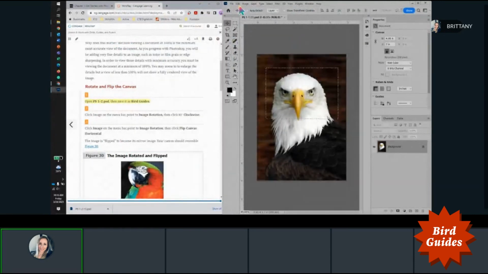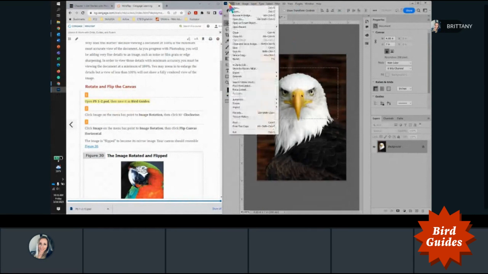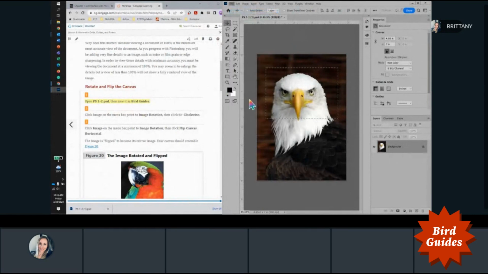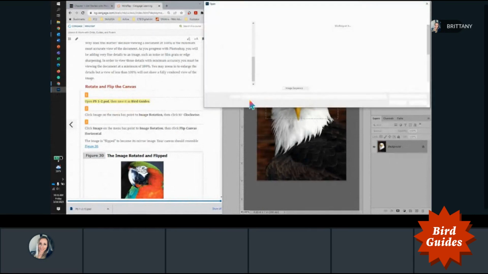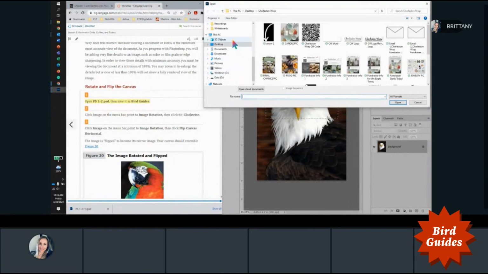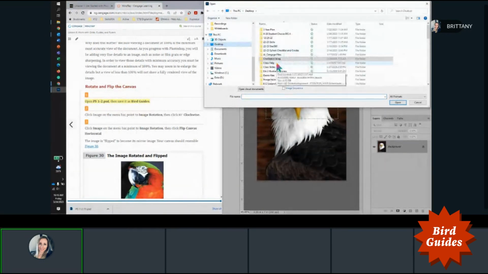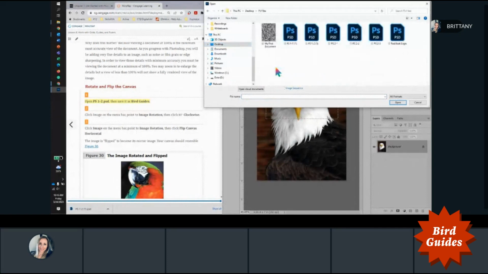And I'm going to go through File, Open, and then navigate to the folder that I created for Photoshop files and open P1-2.